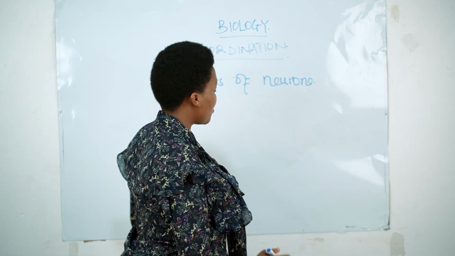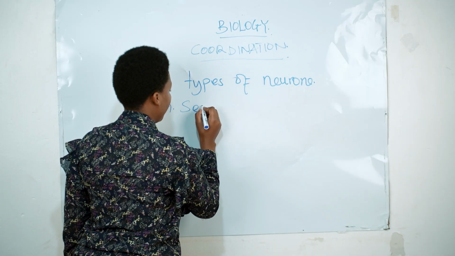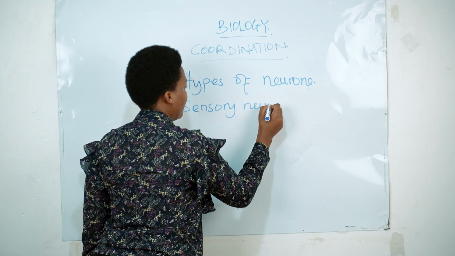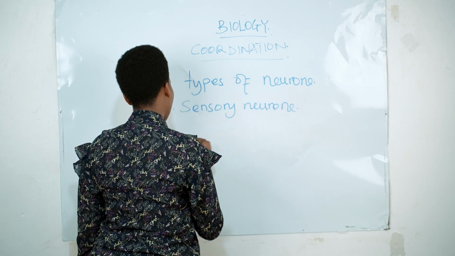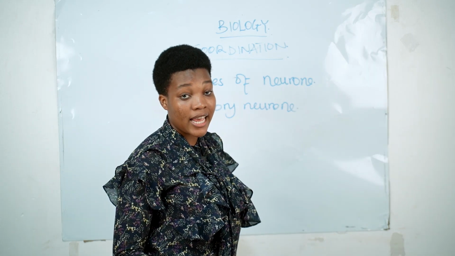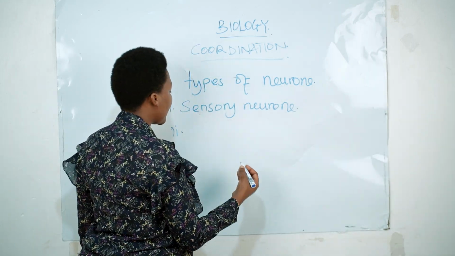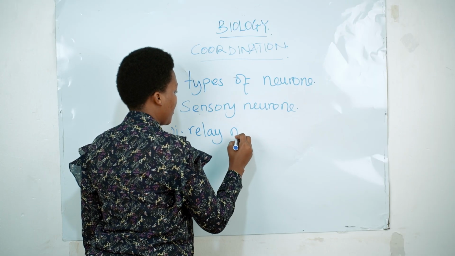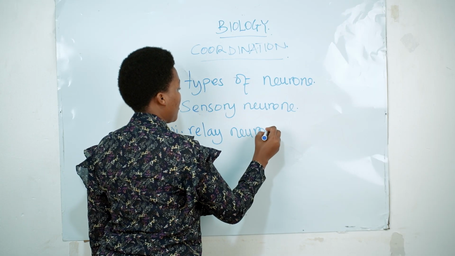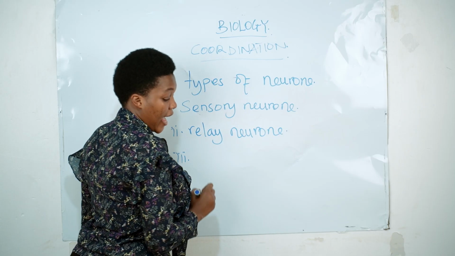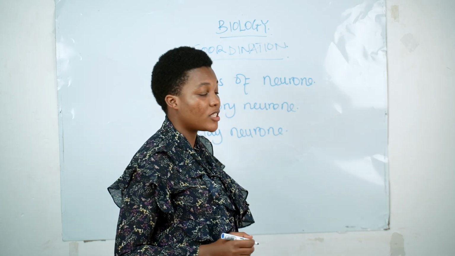The first one is sensory neuron. The second one is relay neuron or intermediate neuron. And the last is motor neuron.